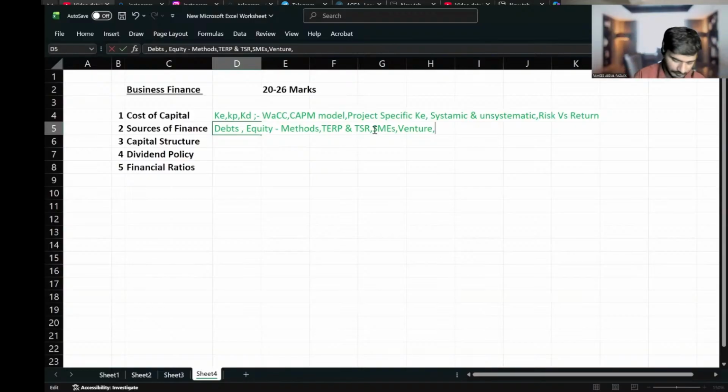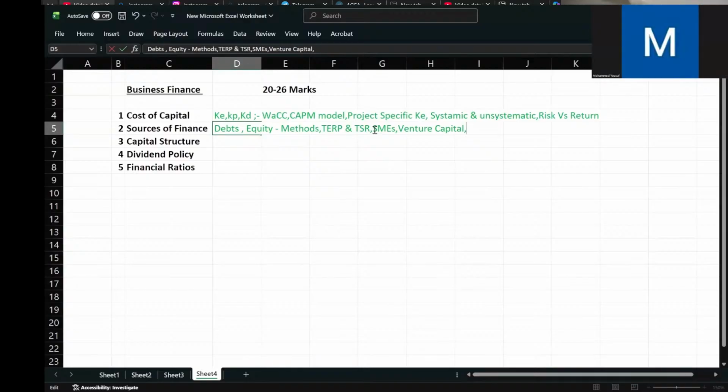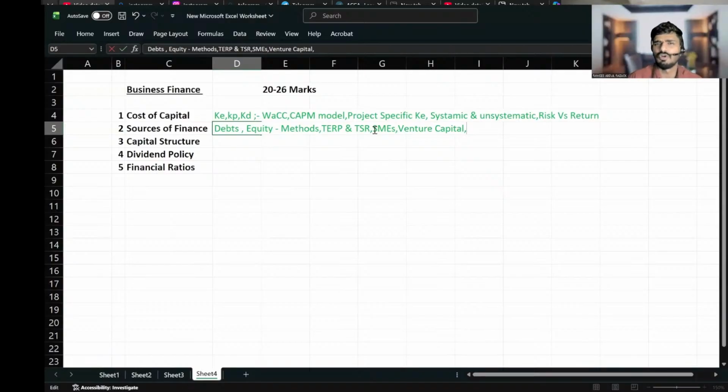Then you must learn about venture capital. Venture capital is nothing but large companies or venture capital firms investing in small, growing, high-growth potential companies. Tata has venture capital, Reliance has venture capital firms, and many companies do. So you must understand what venture capital is. Does venture capital acquire below 50% shareholding? No, you are not learning any kind of percentage in venture capital in F1, the financial management paper.